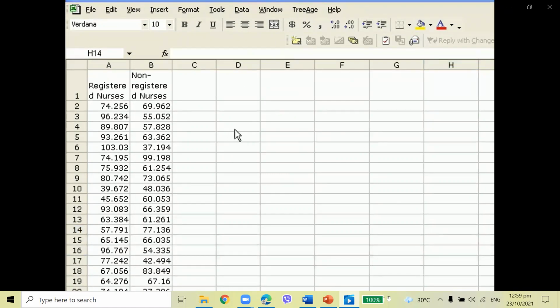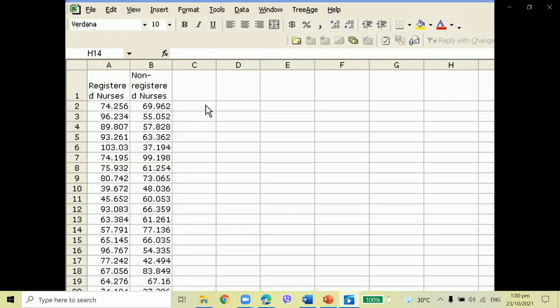Now we can only use a z-test when we're comparing two sample means if we know the value of our population variances, or if our samples are large enough that we can substitute the sample variance for the population variance. In this case, we have 32 registered nurses and 34 non-registered nurses. Because both samples are larger than 30, we can substitute our sample variance for the population variance, and therefore run a z-test that assumes the population variances are known.